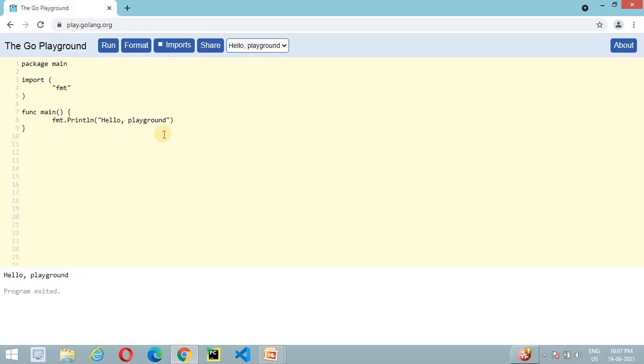This is called a literal because this value is hard coded in our program, so the compiler can easily understand it is a string type. When we execute this program, it will print hello playground. This is one example of literals. If we hard code a number value like 123, it is called a number literal or integer literal.